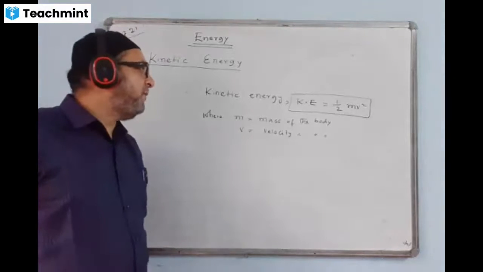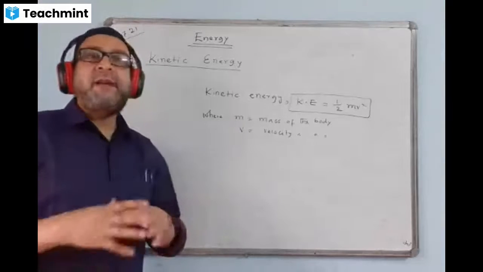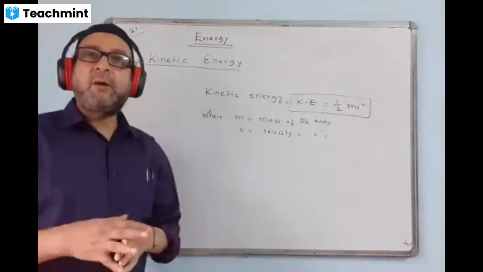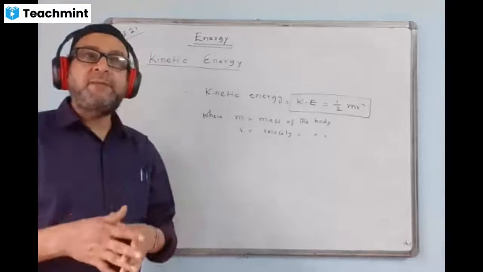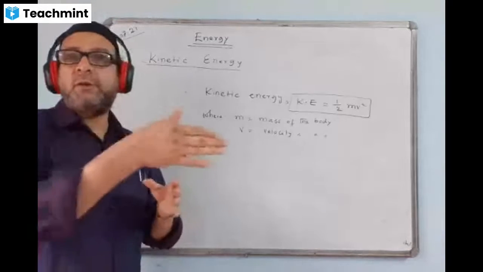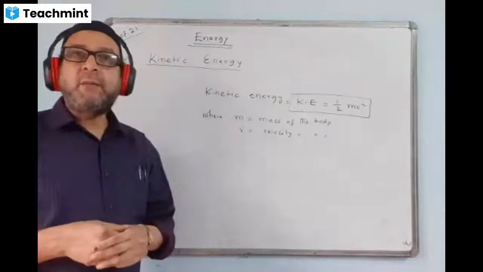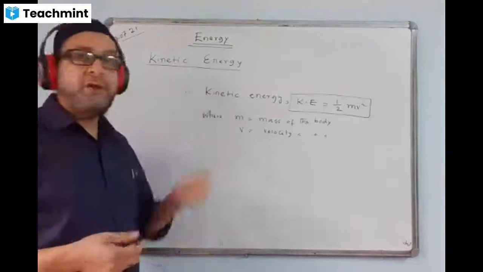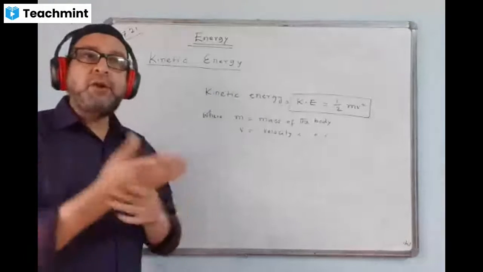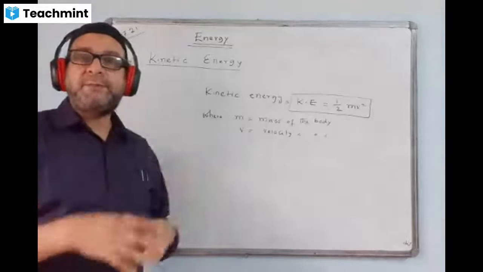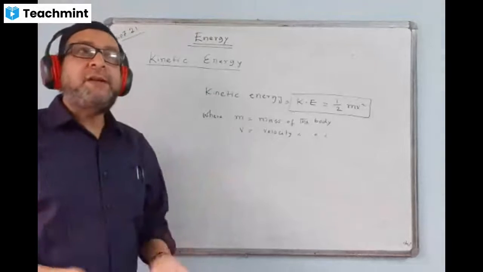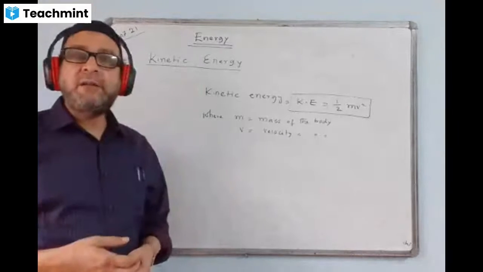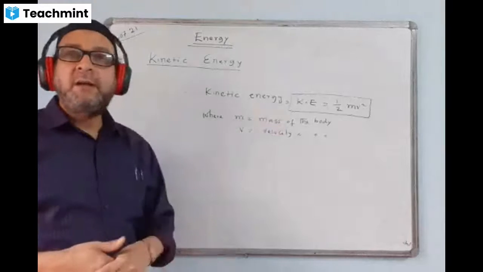Kinetic energy formula we got: half mv square. That means whenever a body has velocity or speed, that is, whenever a body has motion, we say the body will have kinetic energy. Kinetic means motion and potential means rest. If anything is at some height, it has potential energy.